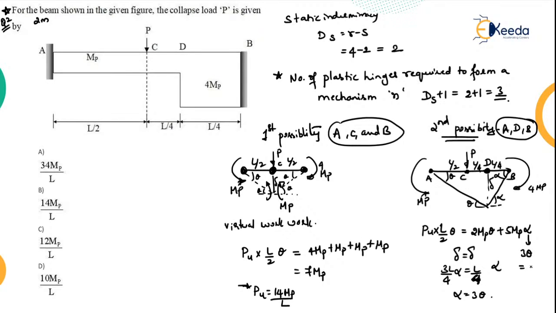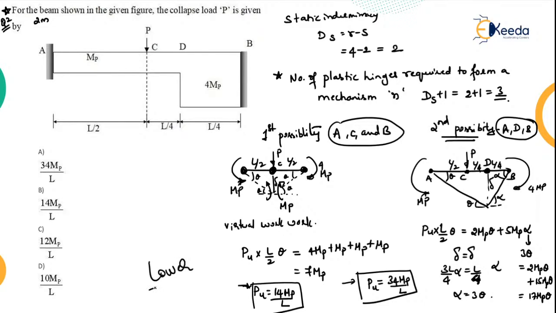So in place of alpha here I can put 3 theta. So what will this become? 2 MP theta plus 5 into 3, 15 MP theta. So 15 plus 2, it will be 17 MP theta. So from that, what will you get as the value of Pu? You will get 34 MP by L. Whichever is lower, that should be your collapsible load. So which is lower in this case? The lower value should be the collapsible load out of all possible cases. So this is your lower value. So the answer is option B. Okay, I hope it is clear.